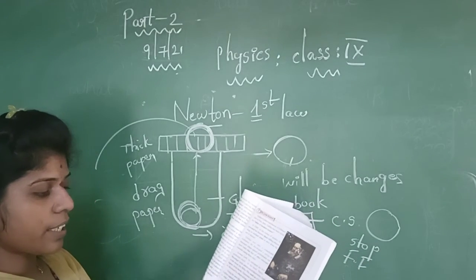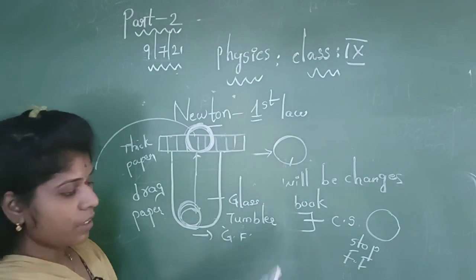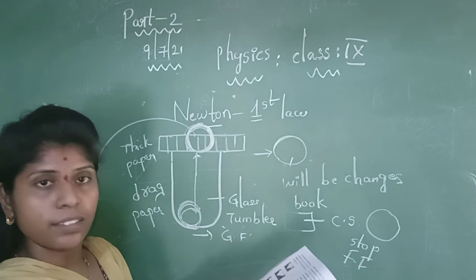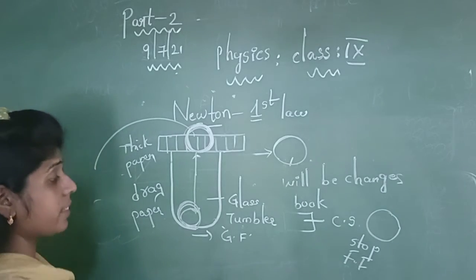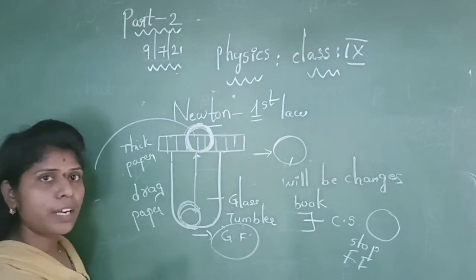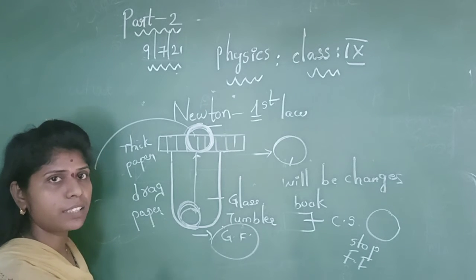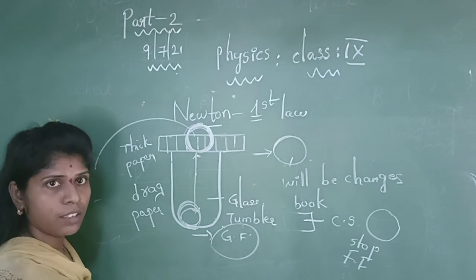What happens to the coin now? The coin may fall inside the glass tumbler. So this is due to what? Because of gravitational force. And similarly, here we can observe that whenever you are applying force to the object, only then the position of the coin begins to change.